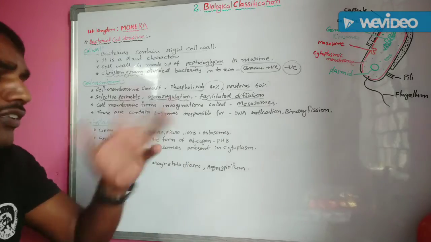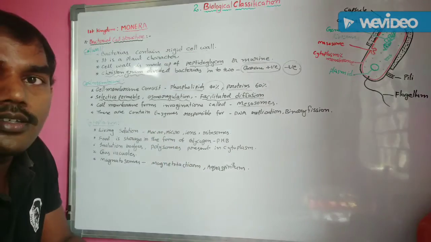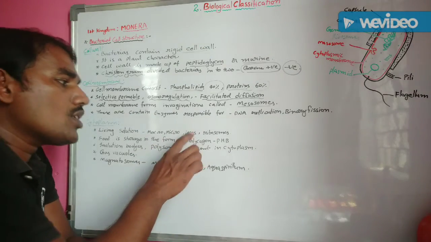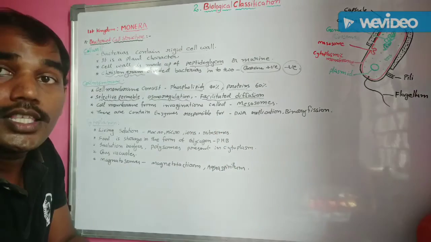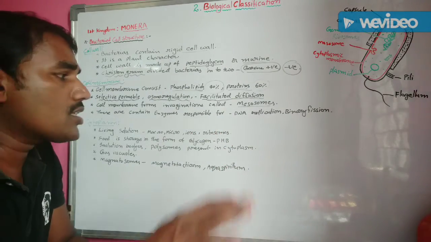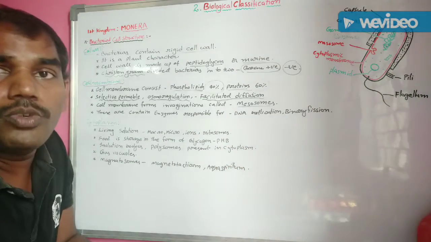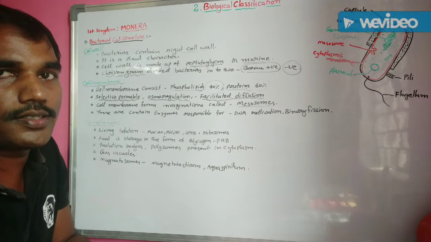It consists of different types of components like micronutrients, macronutrients, and also some ions and ribosomes. These are the cell organelles. These ribosomes are the 70S type. Largest subunit is 50S, smallest subunit is 30S.